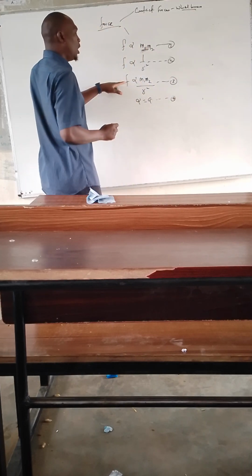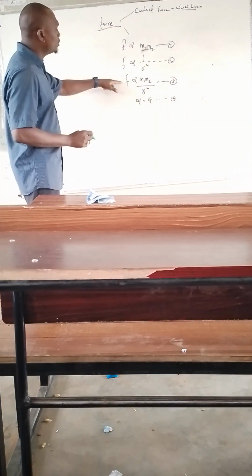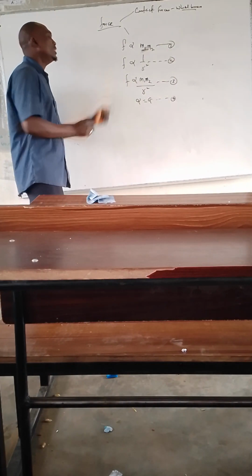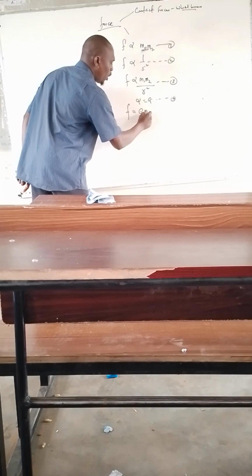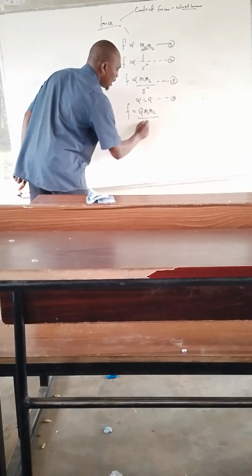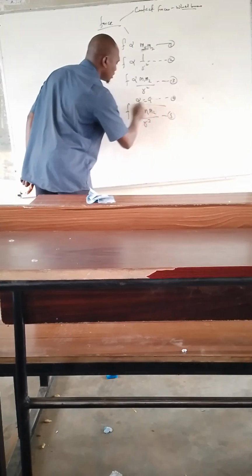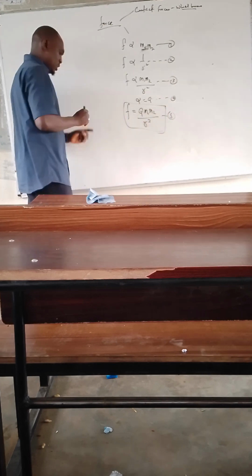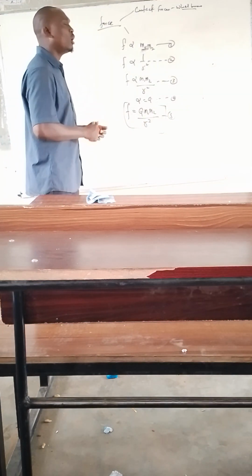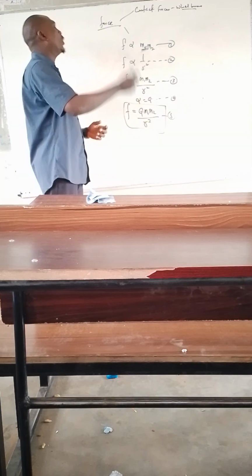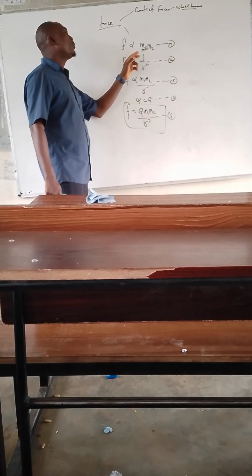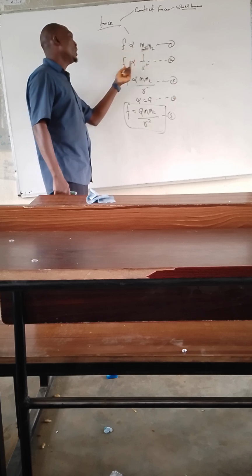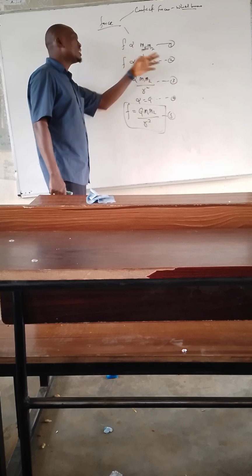Substituting equation 4 in 3, we have F is equal to G M1 M2 over R squared. That is the formula of the gravitational force law. The law says the force is proportional to the product of the masses, M1 and M2, and is inversely proportional to the square of the distance between them.